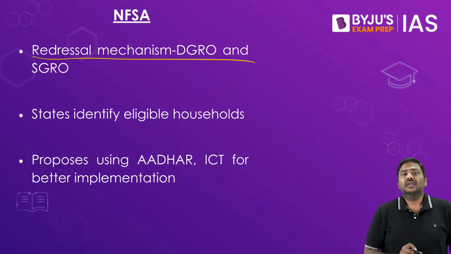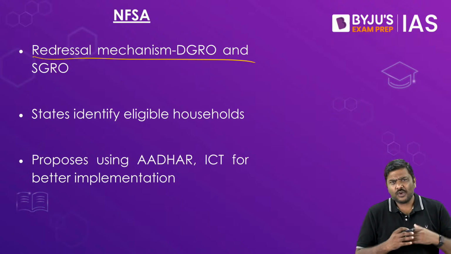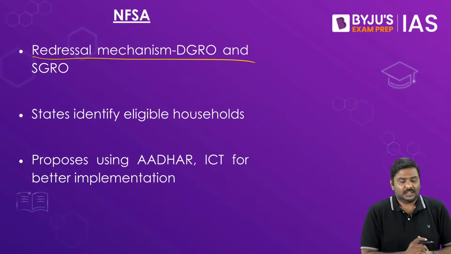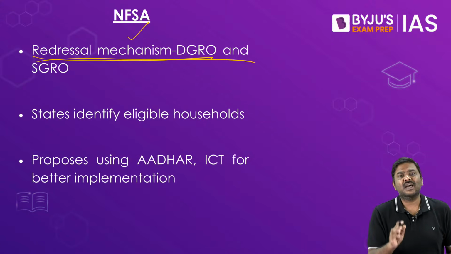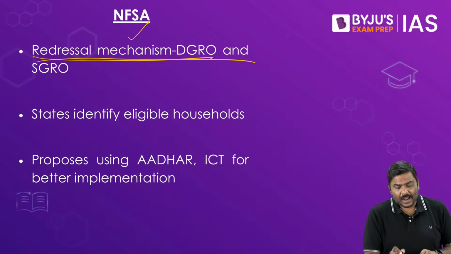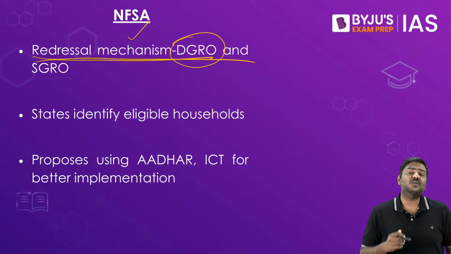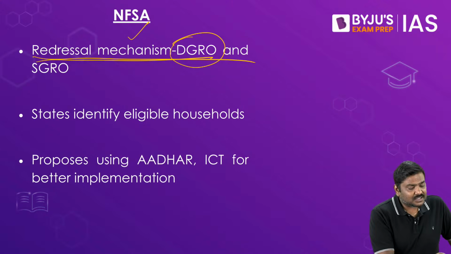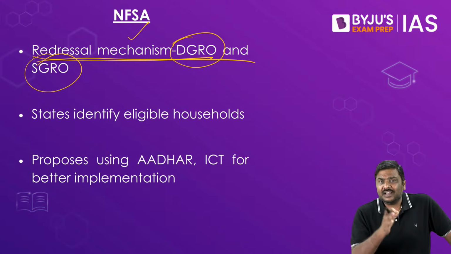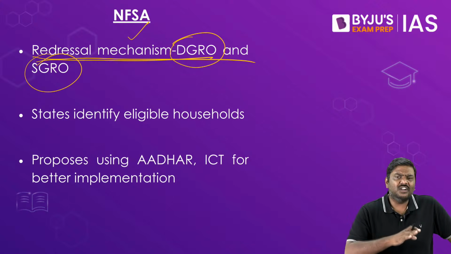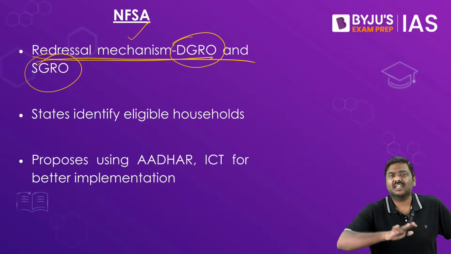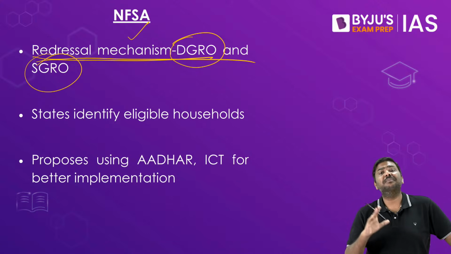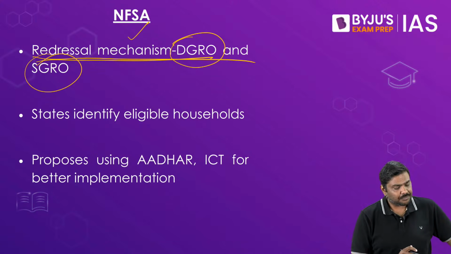Next, if you have any grievance or any issues with respect to the implementation of this scheme, a grievance redressal mechanism has been set up by the government. At the district level, there is an official appointed, the district grievance redressal officer, and at the state level, it is the state grievance redressal officer who will take care of these complaints that the beneficiaries have against the implementation of the food grain system.